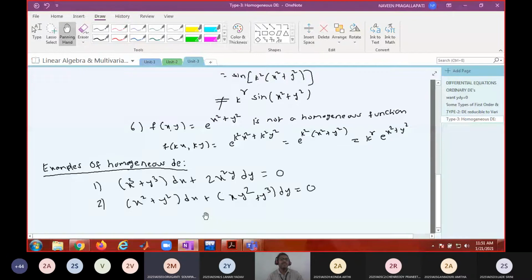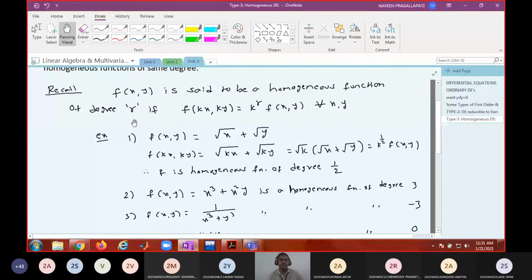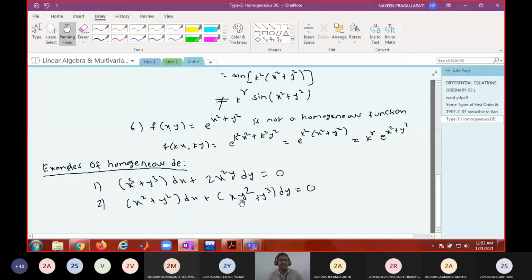They have different degrees. Both are homogeneous functions, but M is a homogeneous function of degree 2, N is a homogeneous function of degree 3. But the definition says both must be of the same degree. Because these two are of different degrees, it cannot be called a homogeneous differential equation. Is that okay?